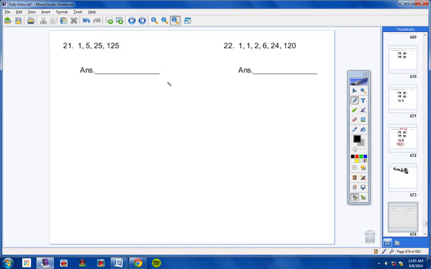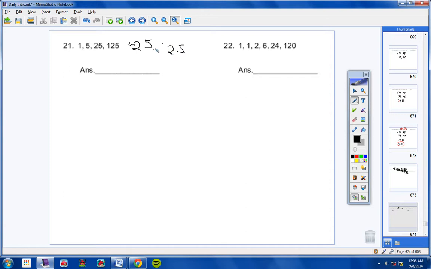All right, moving on to number 21. They want us to find the next two numbers in this series. Well, I see we've gone from 1 to 5 to 25 to 125. It looks like we're multiplying by 5. 1 times 5 is 5, times 5 is 25, times 5 is 125. So times 5 would be 625, and then times 5 would be, let's see, 25, carry your 2.